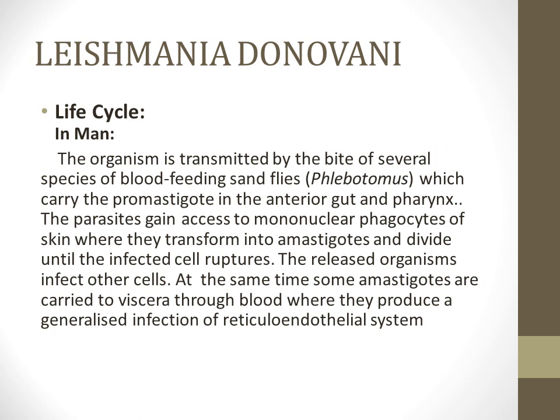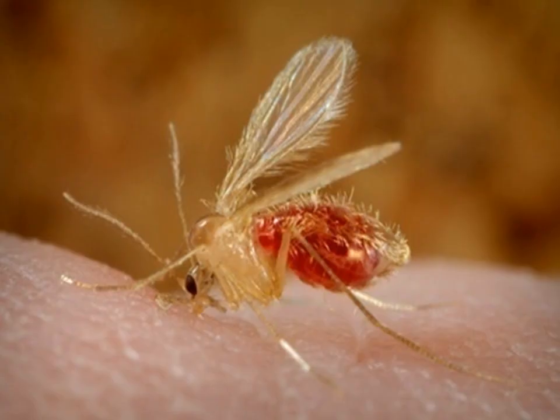So the released organisms then infect the other cells, and at the same time some of these amastigotes are carried to the viscera through the blood, where they produce the generalized infection of the reticuloendothelial system. This is the sandfly which bites and transfers the promastigote form of the organism within the human body. And this is the presence of the LD bodies, the dot-like structures within the reticuloendothelial cell, that is the monocyte macrophages of the skin.